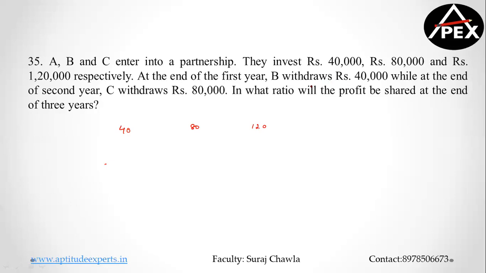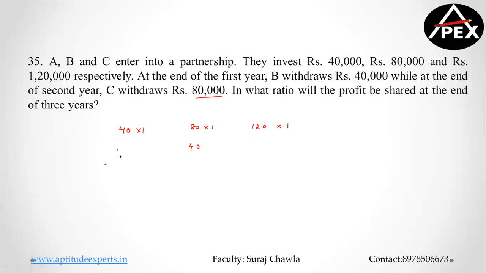Okay, that means for 1 year, this has been remaining constant. So into 1, into 1, into 1. Nothing to be worried. First year. At the end of first year, B withdraws 40,000. So for second year, B withdraws 40,000, while at the end of second year, C withdraws 80,000. So nothing to be worried.